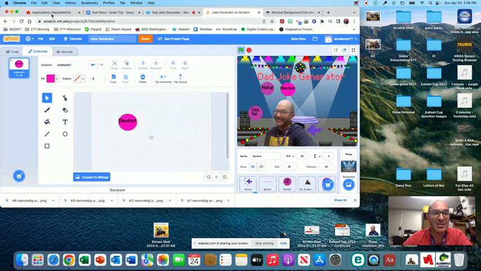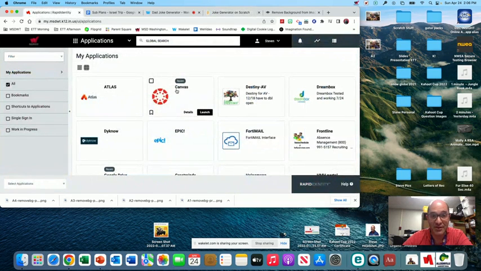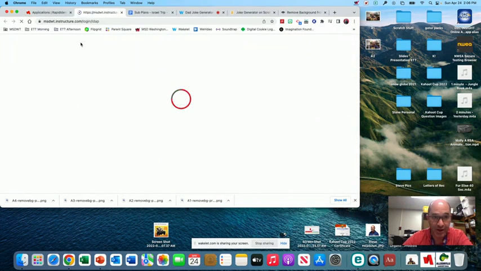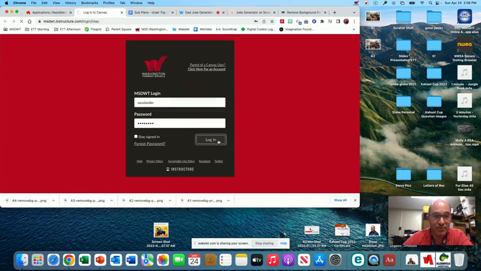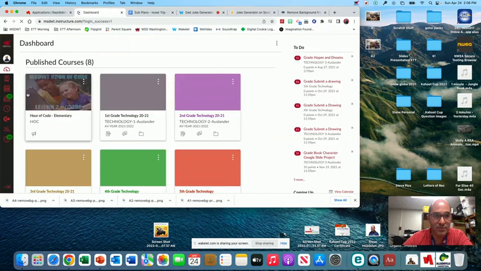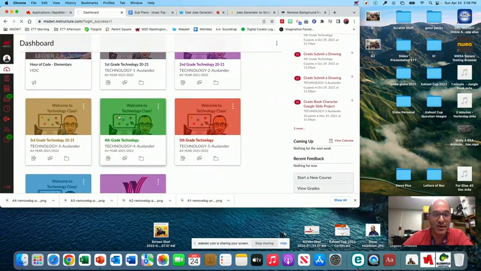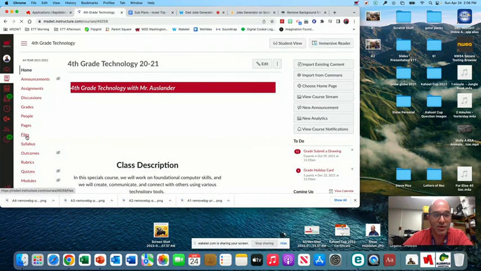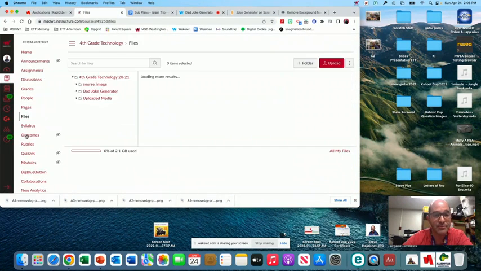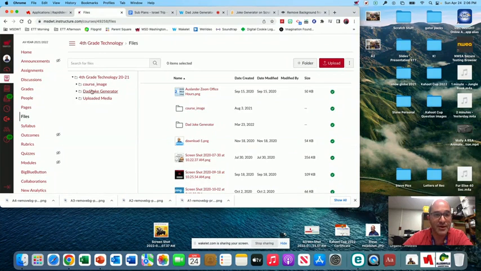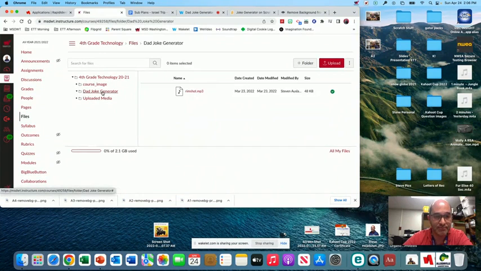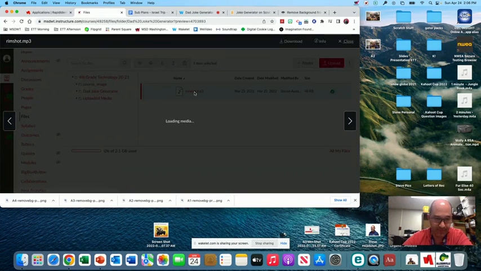And then for sounds, you actually are going to need to do this. You're going to have to go to Canvas because there's no rim shot sound in Scratch. And in Canvas, for 4th grade technology, there's a file. Click on Files and go to Dad Joke Generator. Here's Rimshot. Click Download. Now the Rimshot sound is downloaded to your computer.